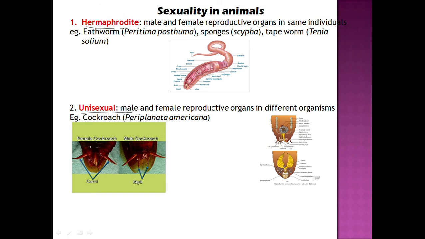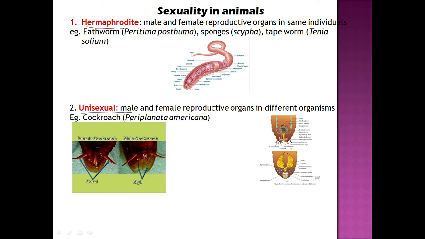In this picture, you'll see the sexual dimorphism in the male and the female cockroach. The female cockroach has only anal cerci, whereas the male cockroach has anal cerci, and in addition to this, they have the anal styli also, which are absent in the female cockroach. So, sexual dimorphism is seen in the higher animals.